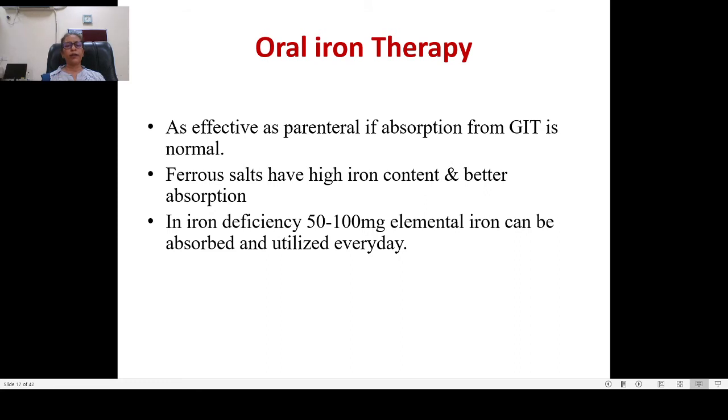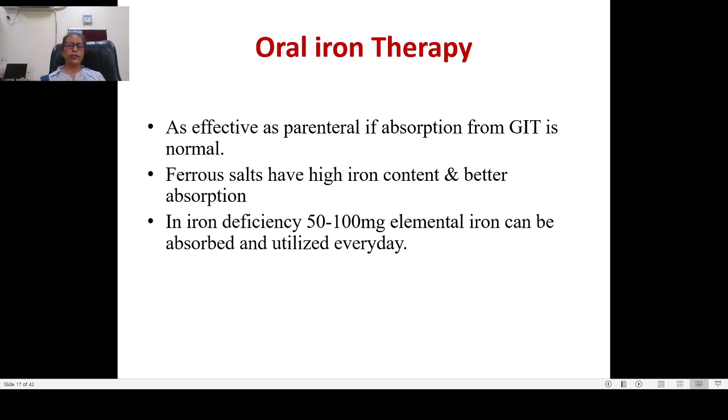Now, oral iron therapy is as effective as parenteral if absorption from the GIT is normal. This means if the patient does not have a malabsorption syndrome, does not have celiac disease, and has a normally functioning gastrointestinal tract, then oral iron is as effective as parenteral. Now, ferrous salts have high iron content and have a better absorption.